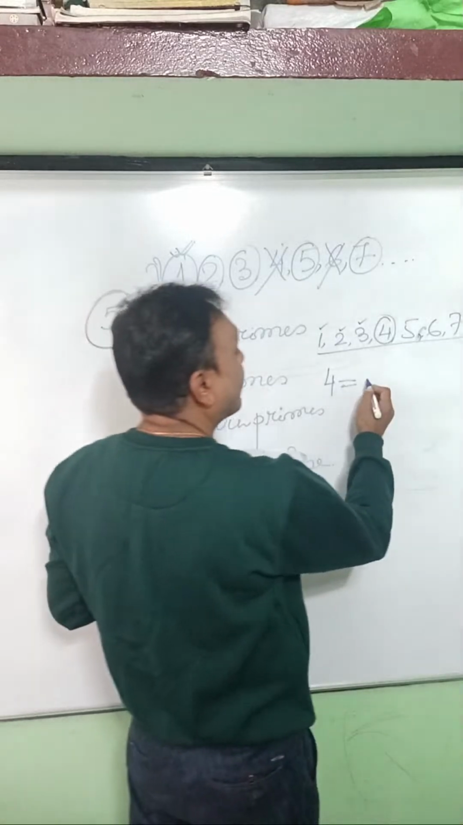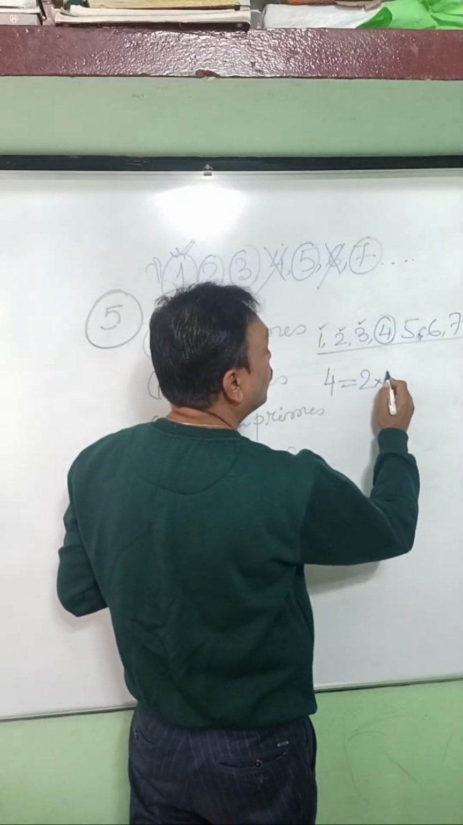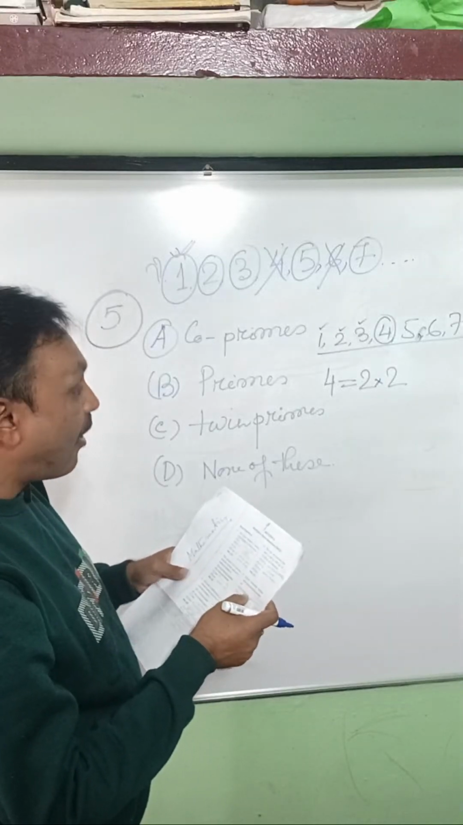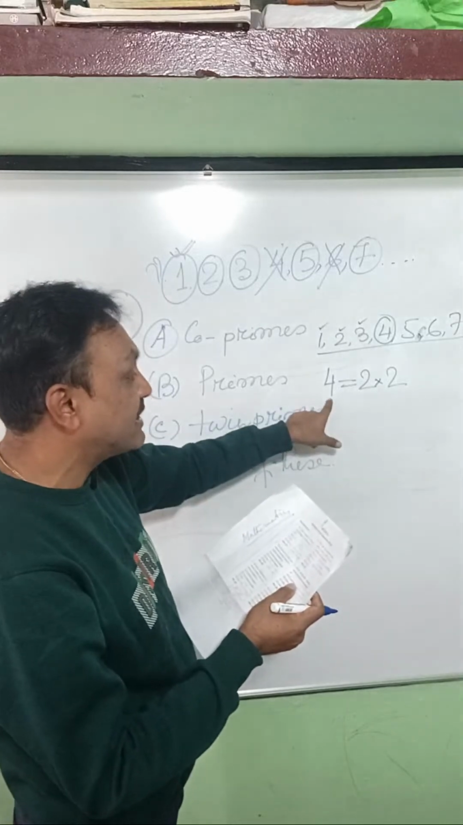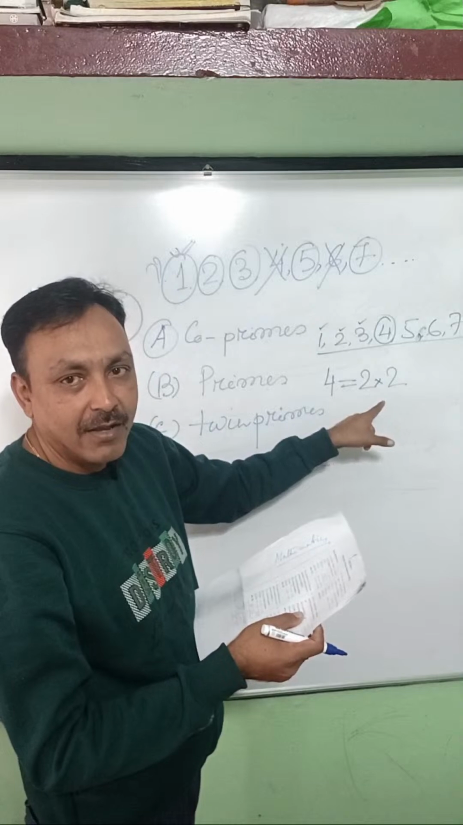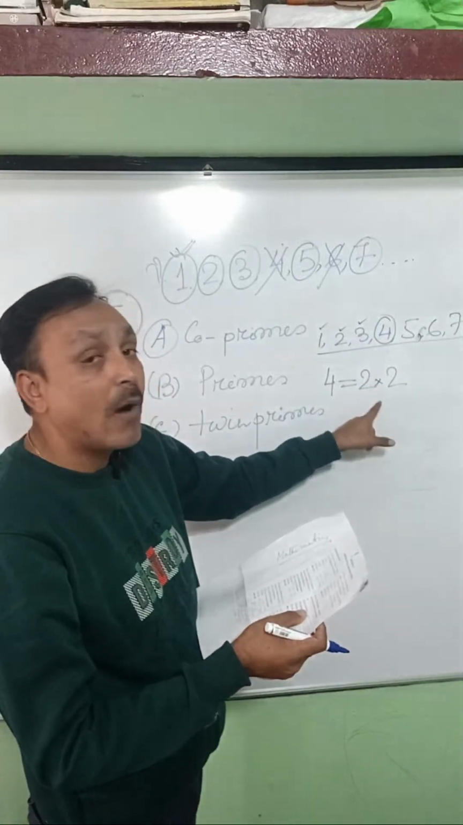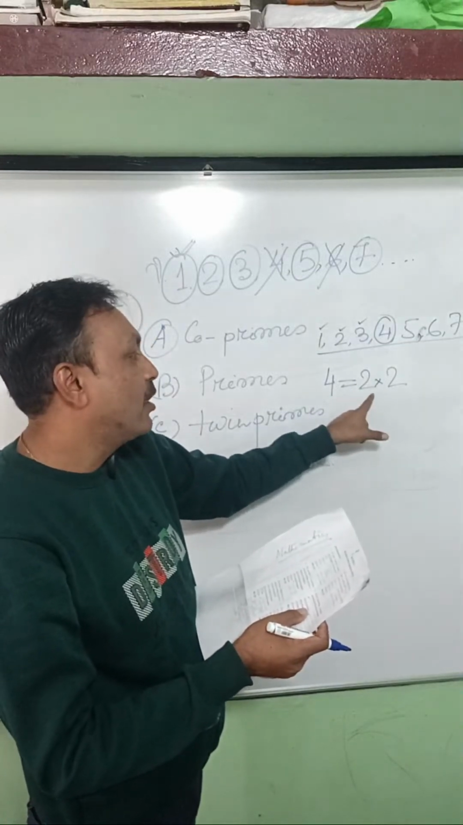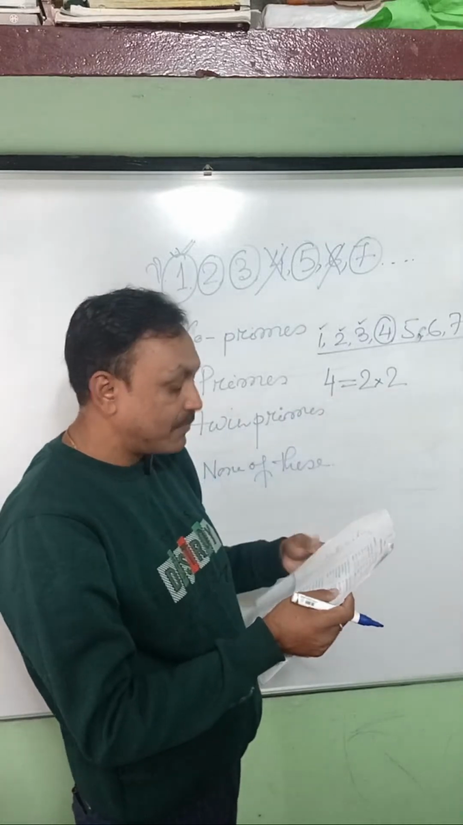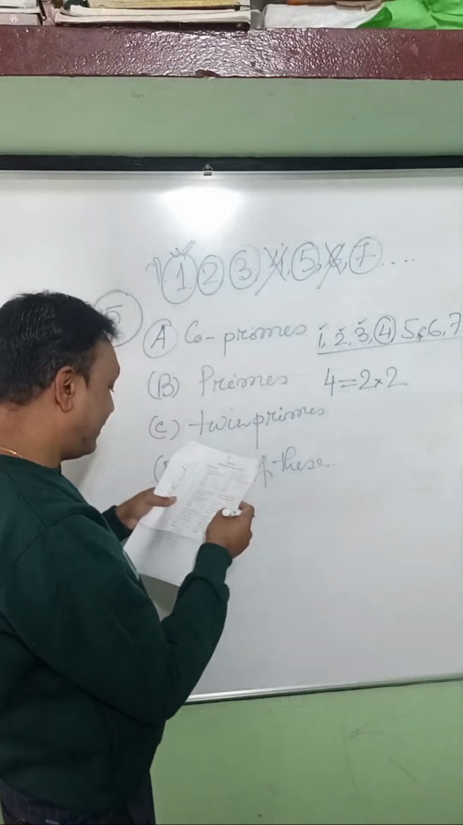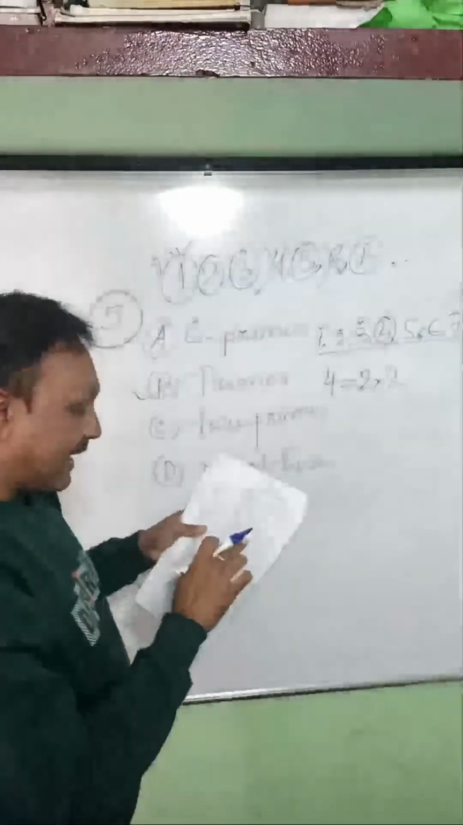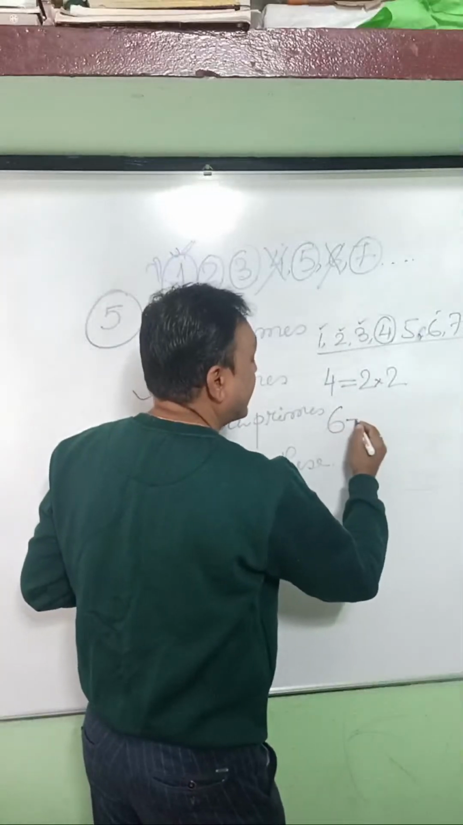So 4 we can write as 2 into 2. A composite number can be expressed as a product of prime numbers. 2 is a prime number. 2 is the only even prime number. So any composite number can be expressed as the product of prime numbers. So what will be the answer? The answer will be prime.